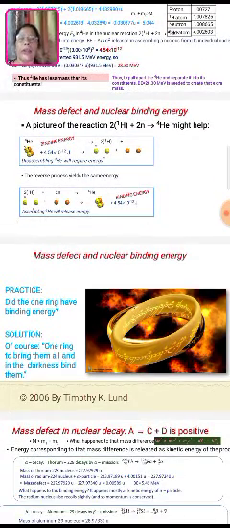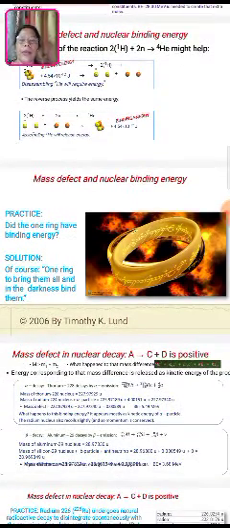Now, let us see about the mass defect and the nuclear binding energy. This diagram shows helium. Disassembling helium will require energy and assembling helium will release the energy, which is a clear understanding. Mass defect and nuclear binding energy, that you have to practice.